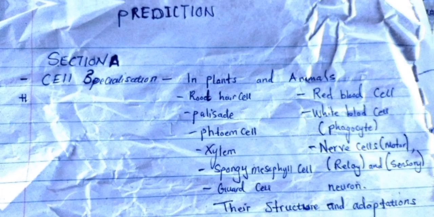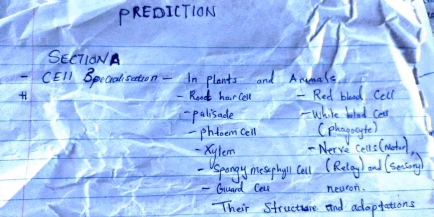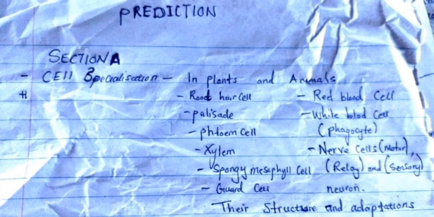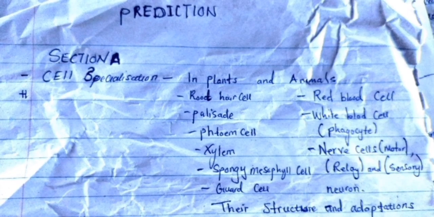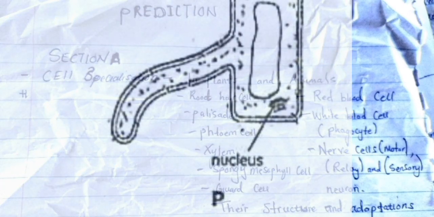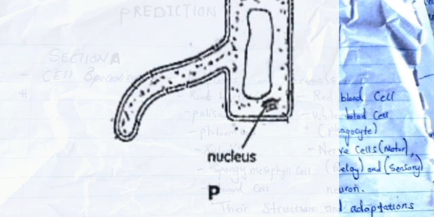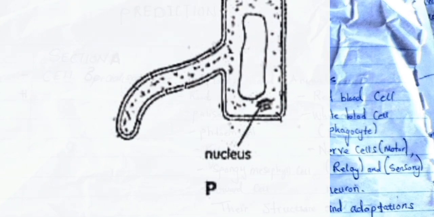Now under cell specialization, we have specialized cells in plants and also specialized cells in animals. I'm going to start with the specialized cells in plants. The first one is the root hair cell. You need to know the structure of the root hair cell, the parts, and the adaptation of the root hair cell.